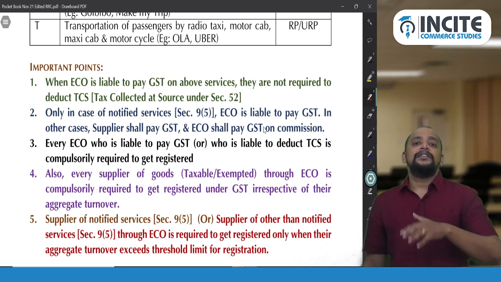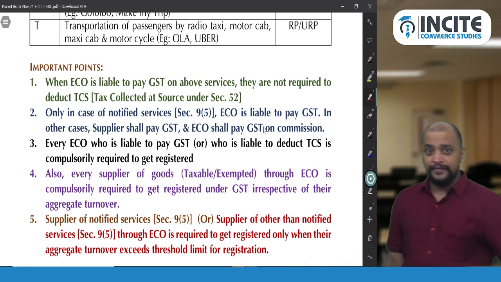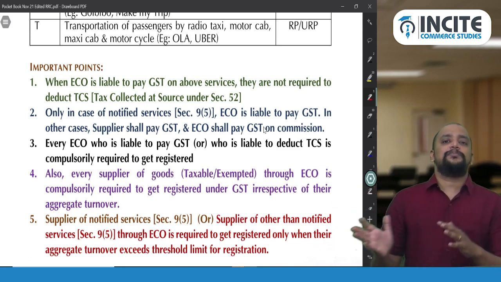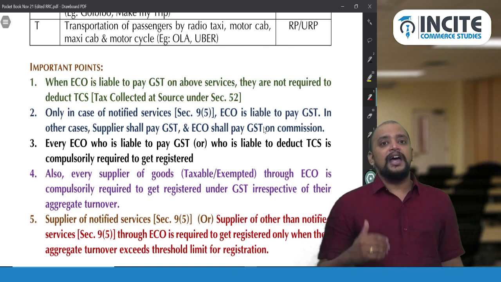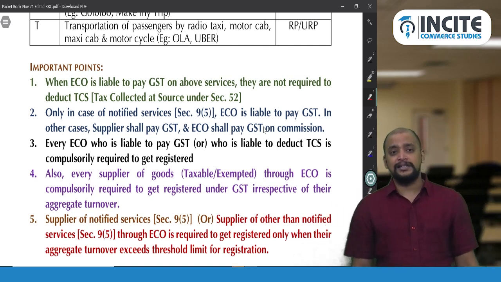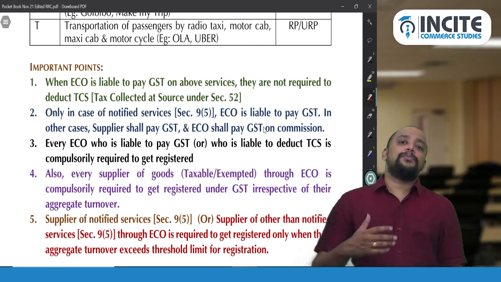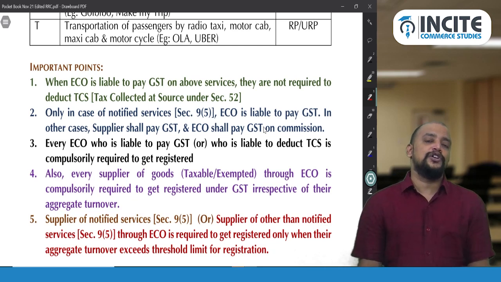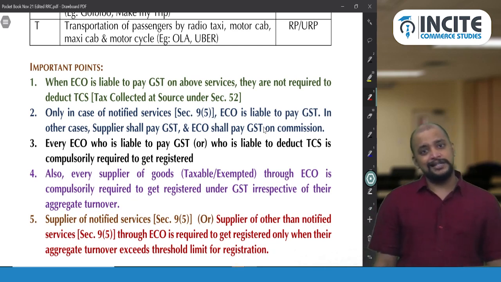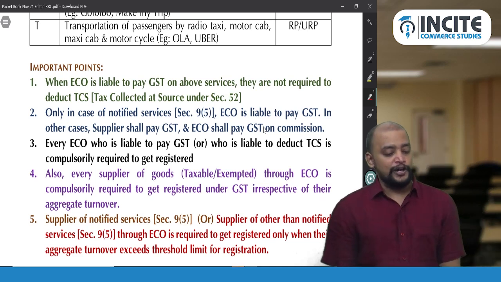So whenever they are liable to pay GST with respect to notified services, these 3 notified services, the TCS concept is not applicable in this case. And only in case of notified services, the e-commerce operator is liable to pay GST. What about the other cases? So in case of supply of goods or supply of other than notified services through an e-commerce operator, who will pay GST? So that supplier only will pay GST, the e-commerce operator will not pay GST.